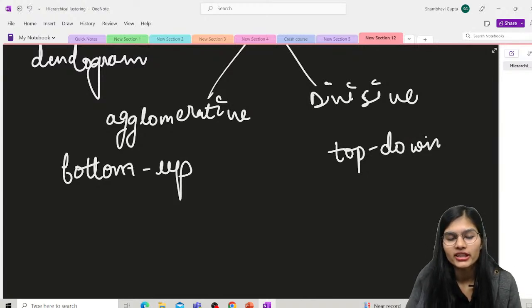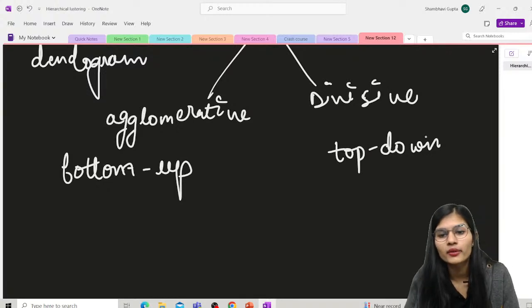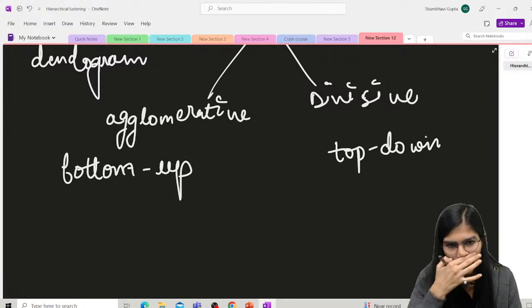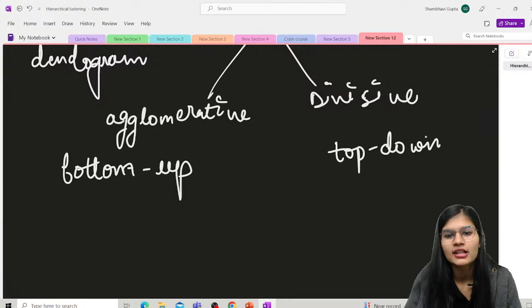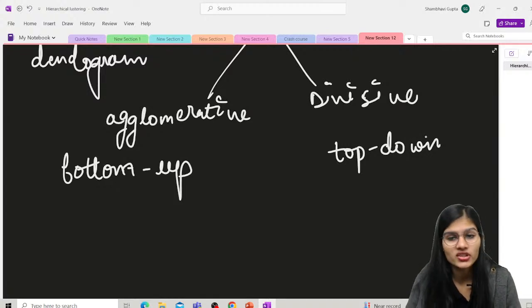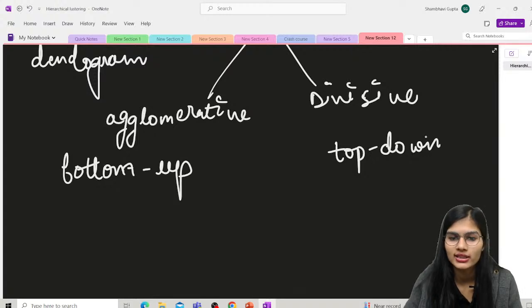So what happens in agglomerative, that is the bottom up approach? The algorithm starts with all the data points, taking all the data points as single clusters, and it merges them until only one single cluster is left. That happens in agglomerative. It takes all the data points as single clusters and just merges them till only one cluster is left.